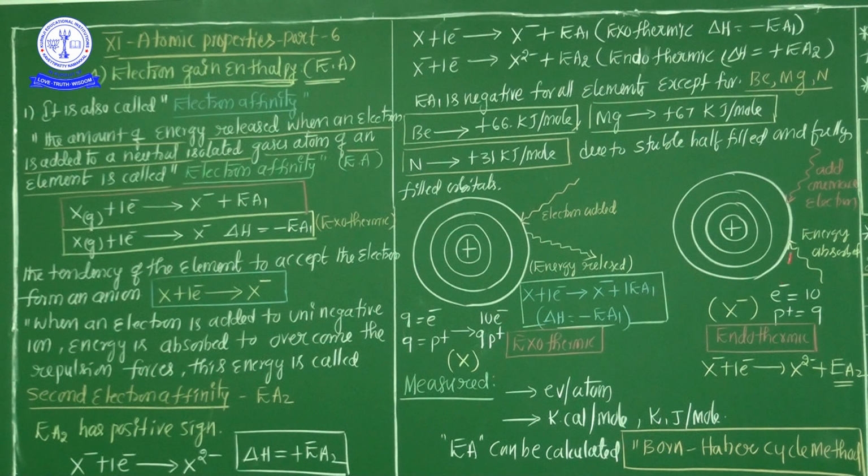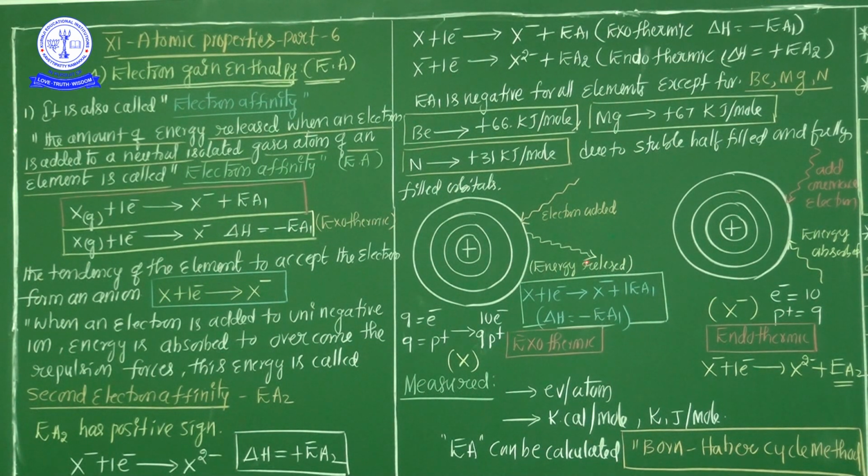That's why there are more electron-to-electron repulsion forces. The new incoming electron is also negatively charged, so there are very strong repulsion forces, and the second electron does not easily enter the orbit. Hence the atom absorbs energy, because it must overcome the repulsion forces.